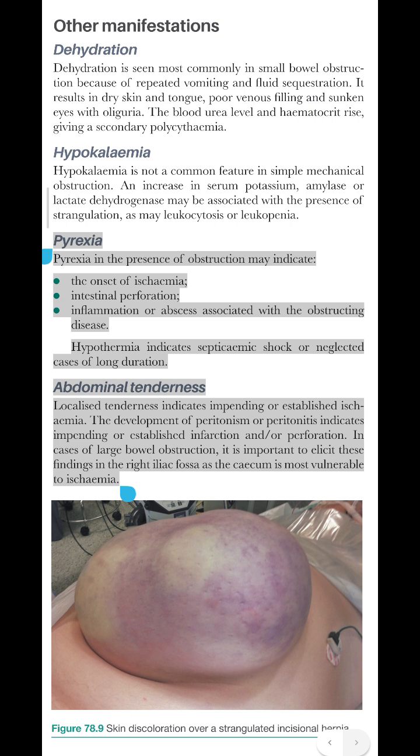Abdominal tenderness. Localized tenderness indicates impending or established ischemia. The development of peritonism or peritonitis indicates impending or established infarction and/or perforation. In cases of large bowel obstruction, it is important to elicit these findings in the right iliac fossa as the cecum is most vulnerable to ischemia.